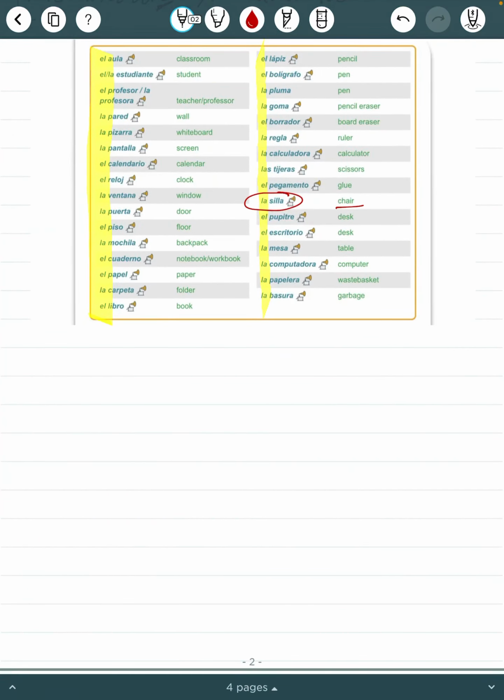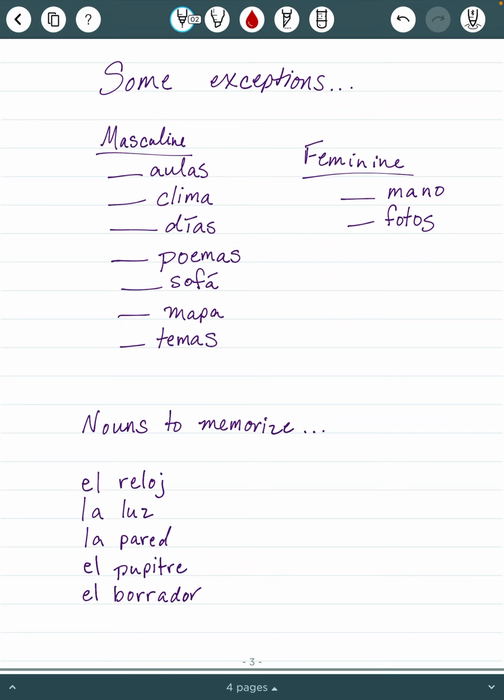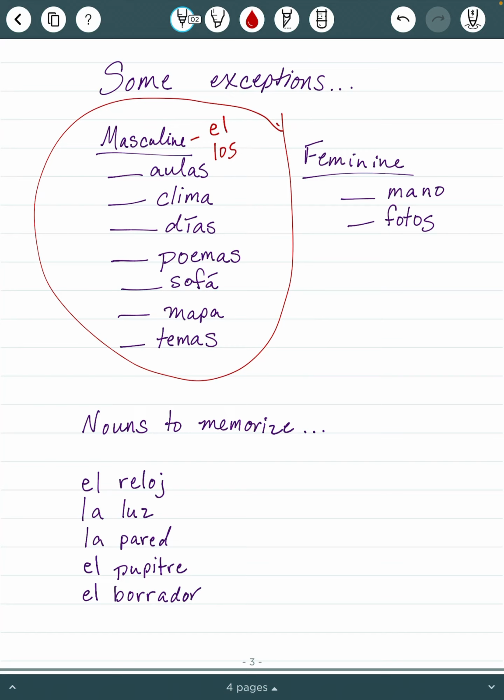All right, so let's take a look at some exceptions. So we have several exceptions here that are just words that you're fairly likely to see every once in a while. So this longer list is masculine words. Now they all end in A or AS. They all look feminine. And with exceptions, the bad news is you really just have to memorize them. But it's not a huge list. Just start with a few here and there, and you can grow that list as you go. But because these are masculine, you're always going to use el or los as your article if you're trying to say the.